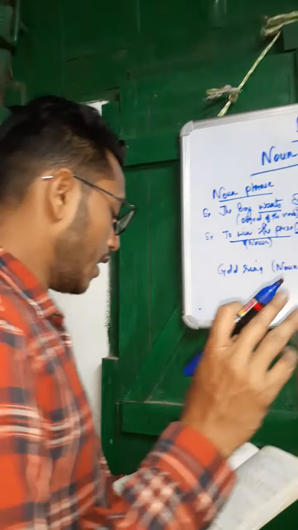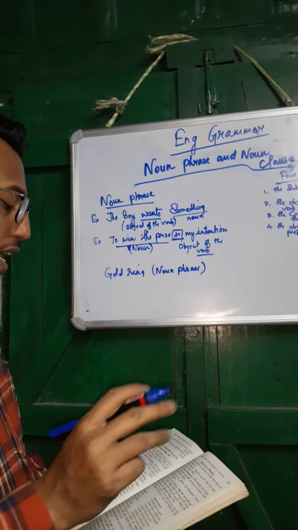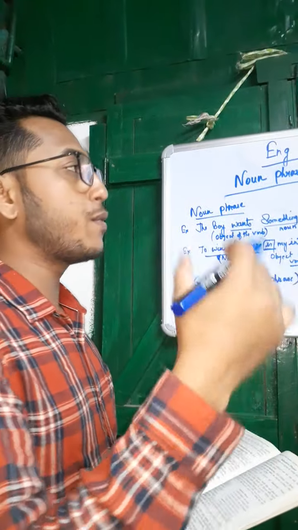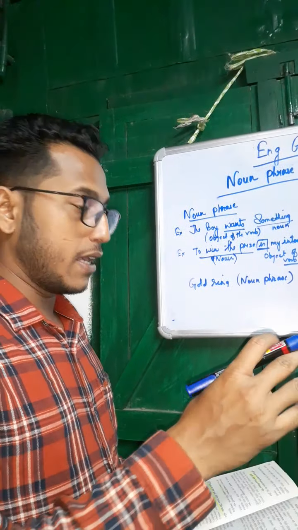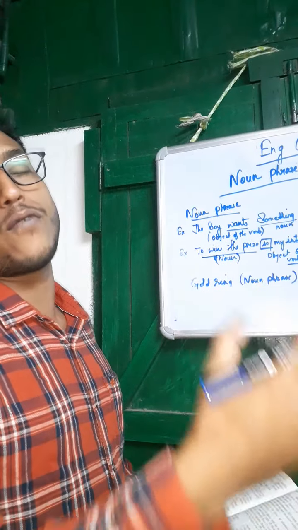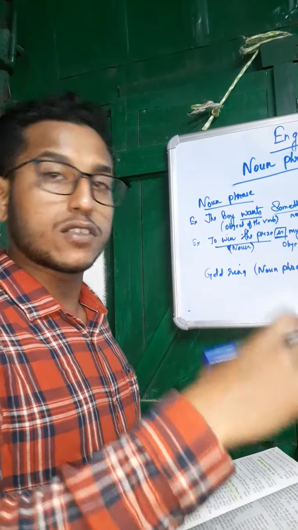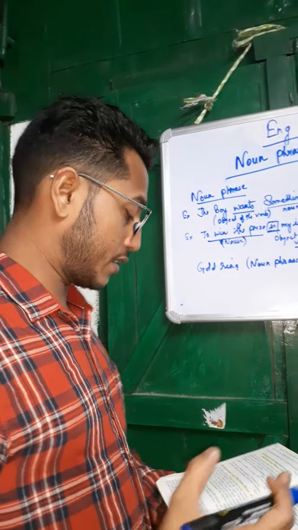If between 2 nouns we put a preposition like of, to, for, this can also sit and we can form a noun phrase.